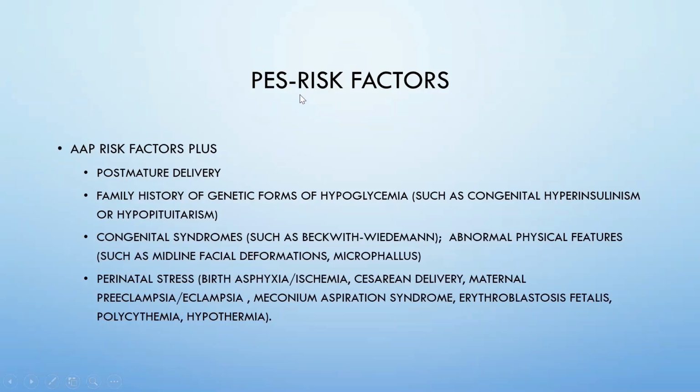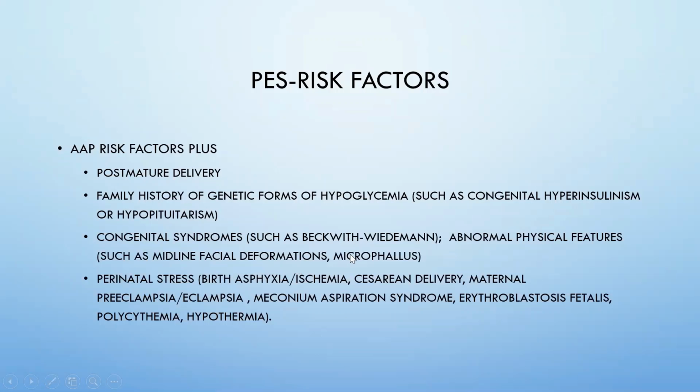The Pediatric Endocrine Society defined a little more detailed risk factors. So we have the same as the AAP risk factors, and we also include post-mature delivery. We have a family history of genetic forms of hypoglycemia, such as congenital hyperinsulinism or hypopituitarism.